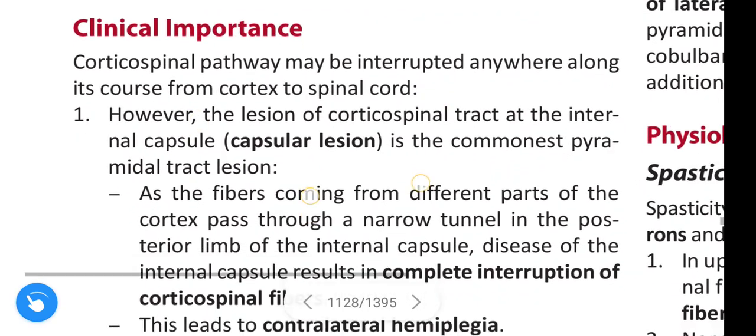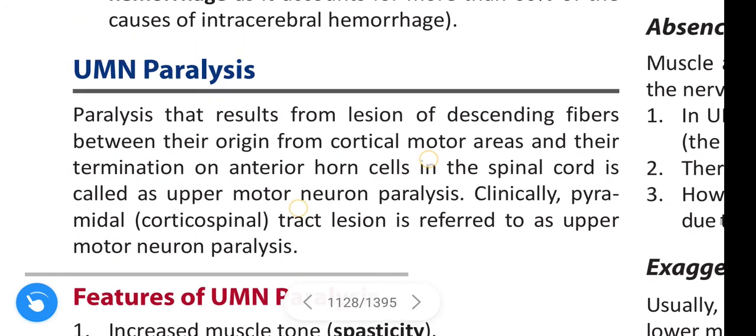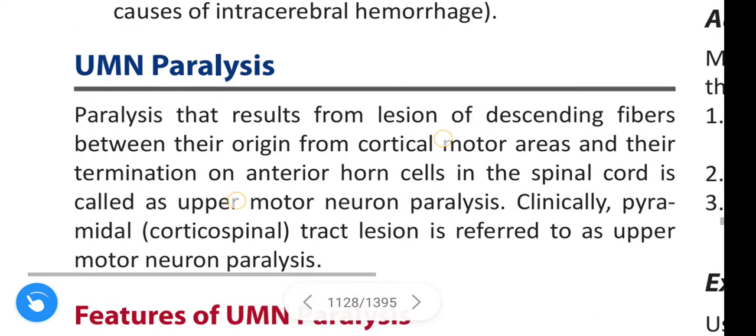Next video is about upper motor neuron paralysis.